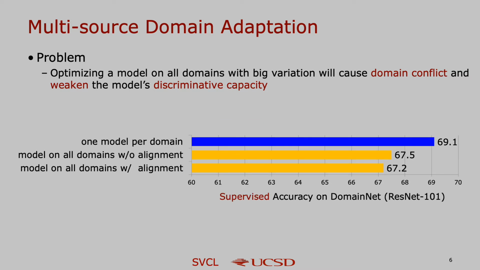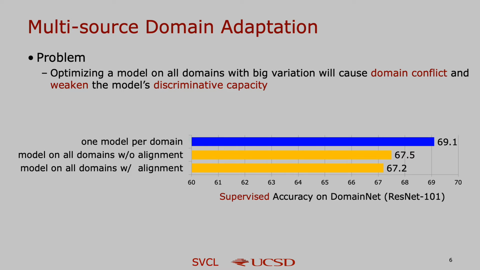Here, I show some results when the model is learned in the supervised manner on the DomainNet dataset to prove the previous analysis. If we train a model per domain and average the performance of each model, we get the classification accuracy of 69.1%. However, if we train a single model on all the domains together, the average accuracy is only 67.5%.